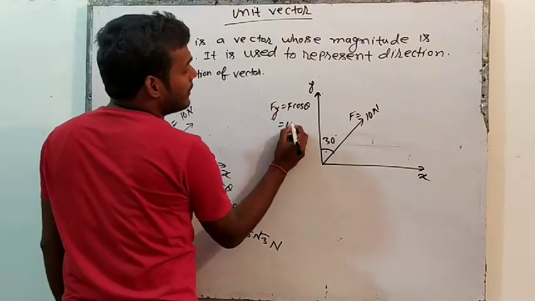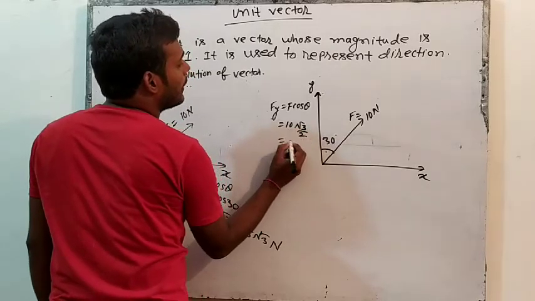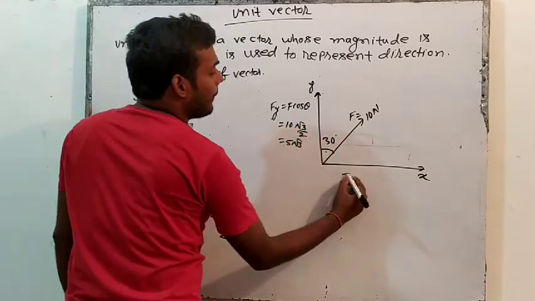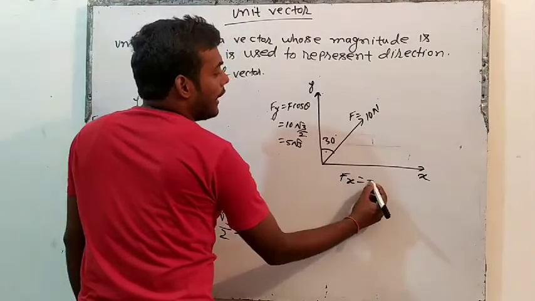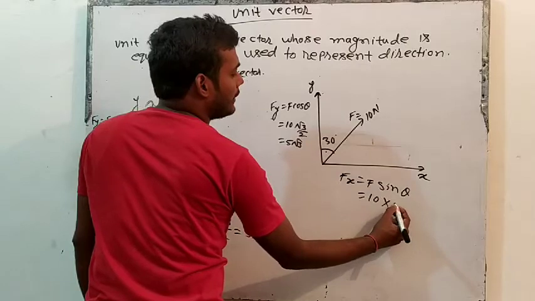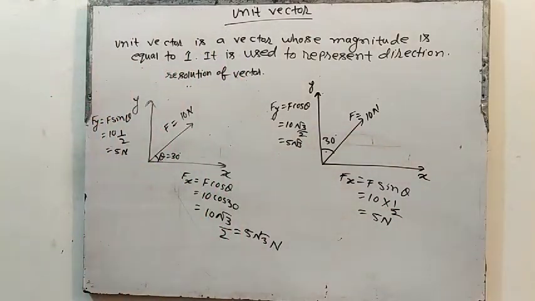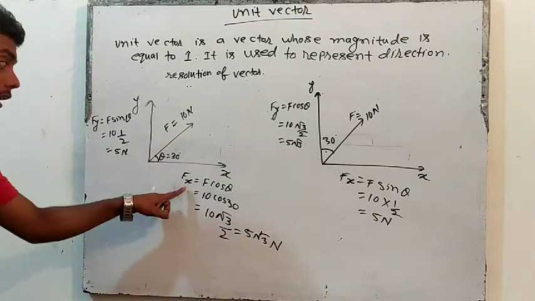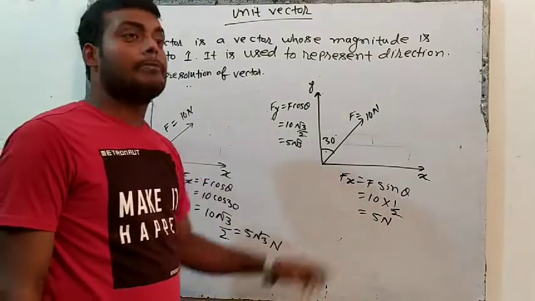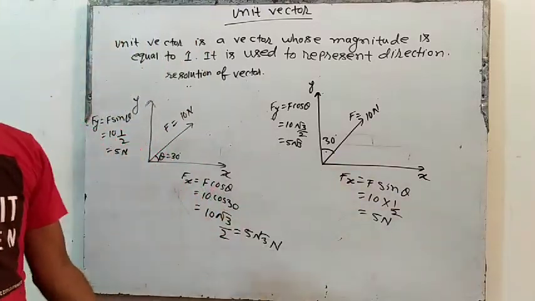So F is 10, and cos 30 is root 3 by 2. So this becomes 5 root 3. Now Fx will be F sin theta. F is 10, into sin 30, which is 1 by 2, so this will be 5 Newton. And see, in the earlier case Fx is F cos theta, here Fx is F sin theta. Why? Because first we see which axis the force is making the angle with.